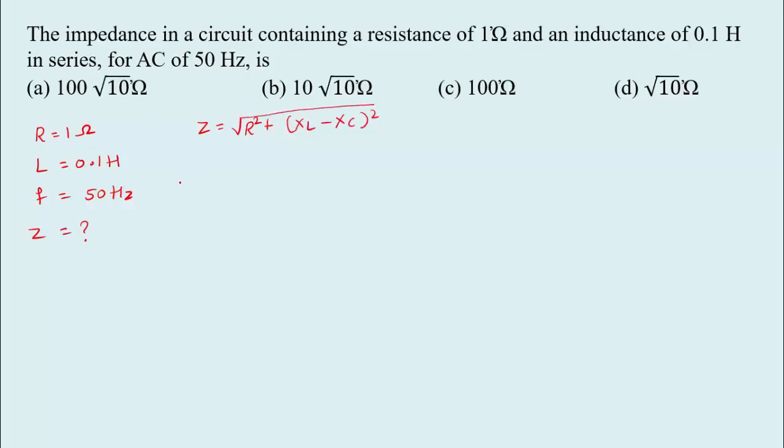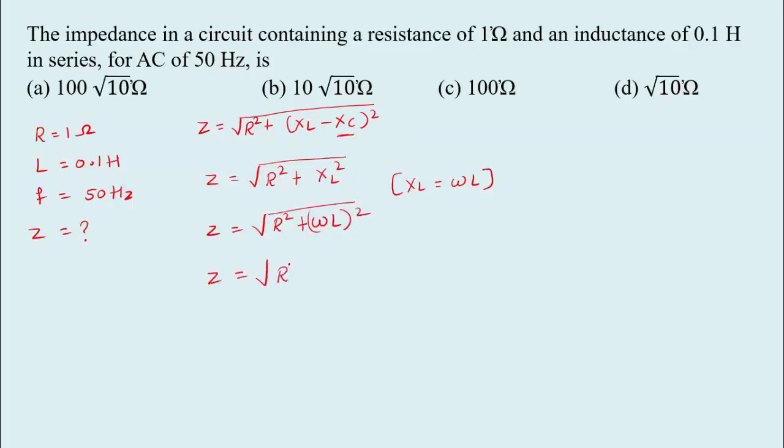Here in this circuit there is no capacitor, so we can modify this equation to R square plus XL square, because there is no capacitor, leave it. So Z equal to root of R square plus, we know that XL equal to omega L, so omega L whole square. Omega is not given, so instead of omega we can write 2 pi f, so 2 pi f L whole square.